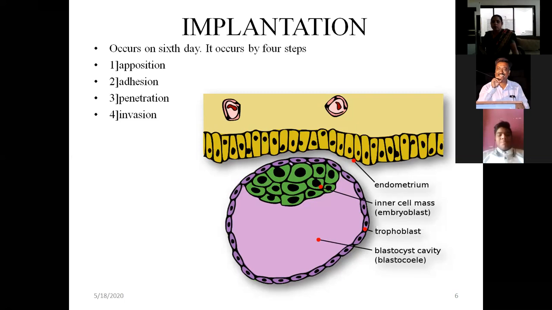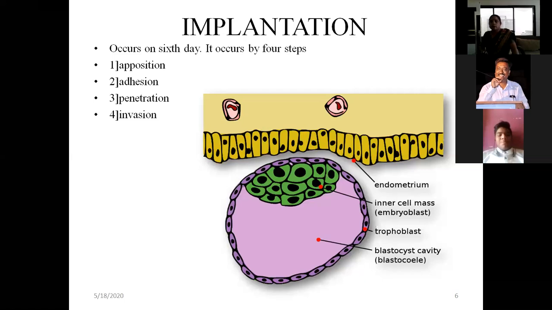The purple color, the outer lining cells, these are trophoblastic cells or trophoectodermal cells. And the yellow cells which are marked are the endometrial cells. So adhesion occurs at the site where the inner cell mass is present.